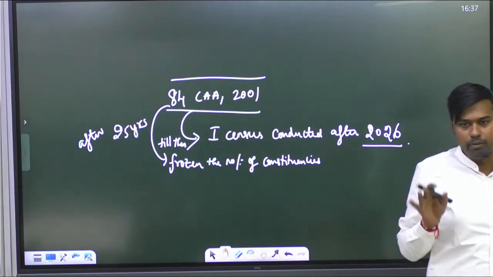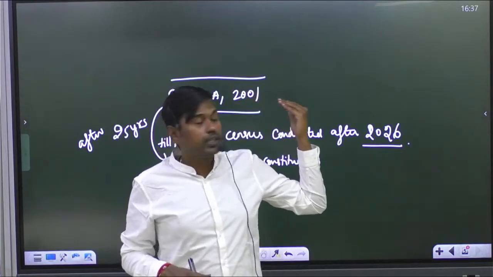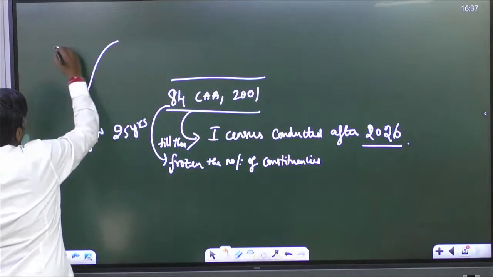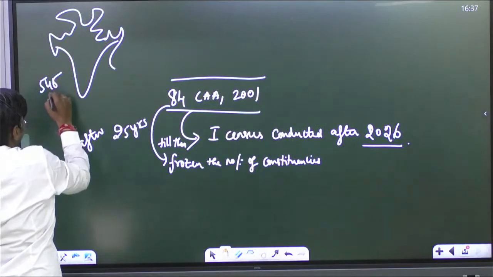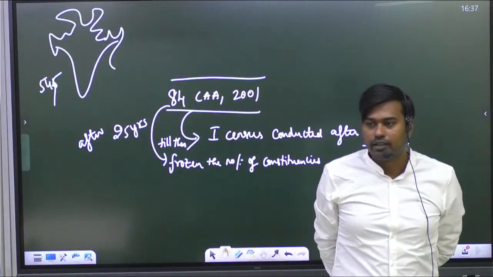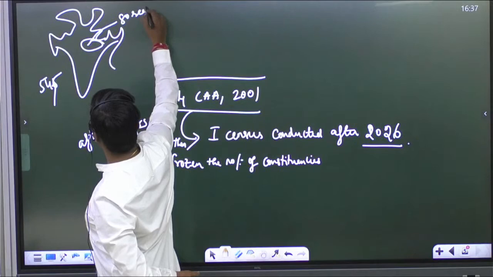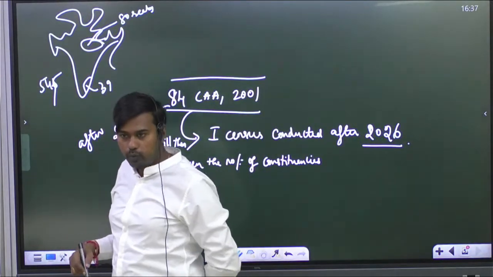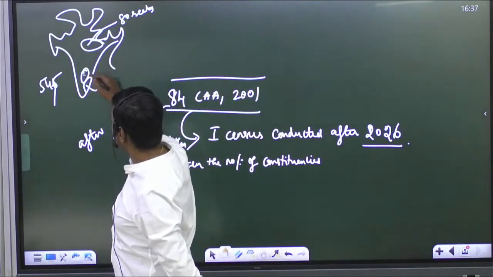The problem in India is that out of 545 Lok Sabha seats, there is a disproportion. Which state has the highest number of constituencies? UP, with almost 80 seats. But states like Tamil Nadu have 39, and Karnataka has 28.